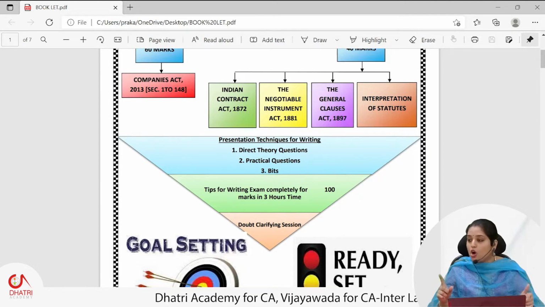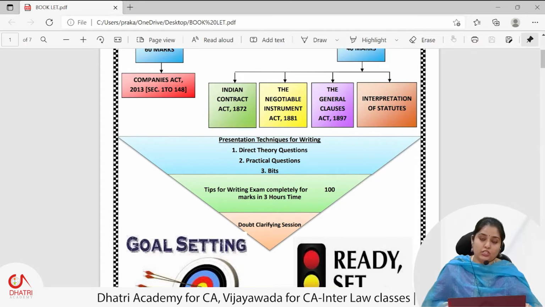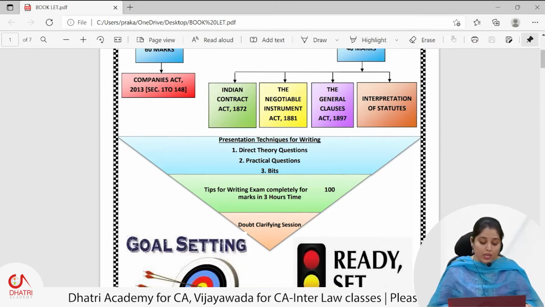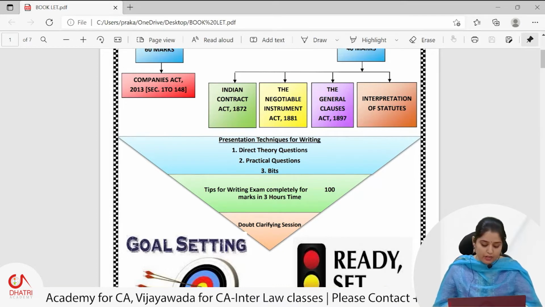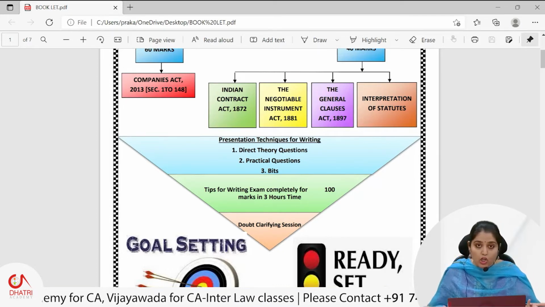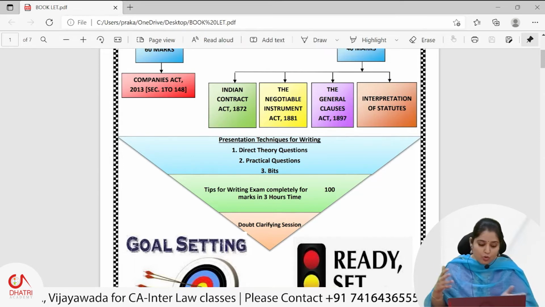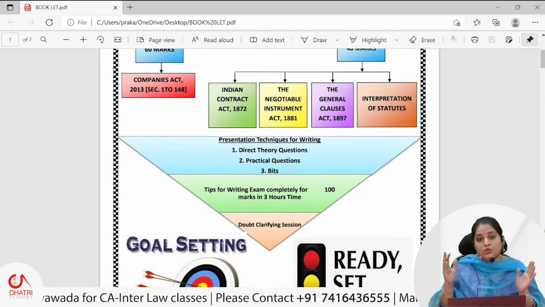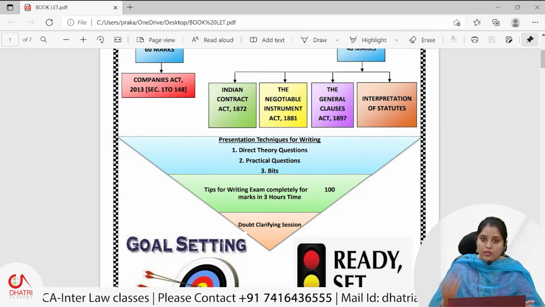This is all about a direct theoretical question. Now next come to the practical questions, that's nothing but case law type questions. Everybody will be confused: ma'am, how do we write? Generally we don't know whether the answer is right or wrong. Sometimes if we write the concept well but could not conclude properly, do they strike off the entire answer, or would they give us 0 marks?